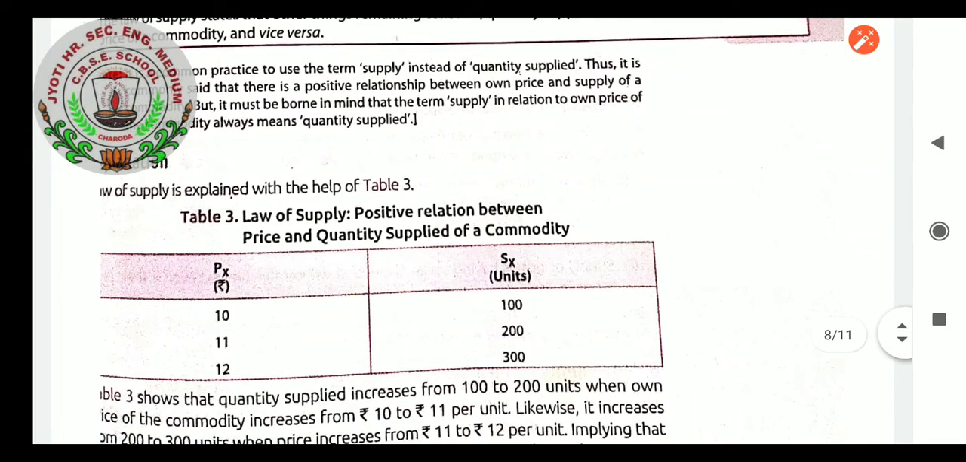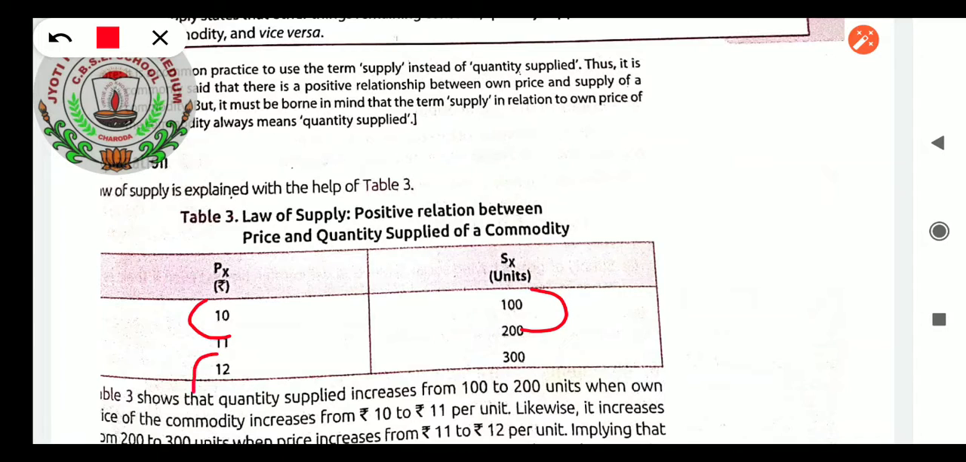Law of supply: positive relation between price and quantity supplied of a commodity. You can see Px and Sx. When the price of a commodity is 10, the supply is 100. When the price increases from 10 to 11 rupees, you can see in the tabular data, the supply is also increasing from 100 to 200. A mere increase of 1 rupee increases the supply of the product by 100.